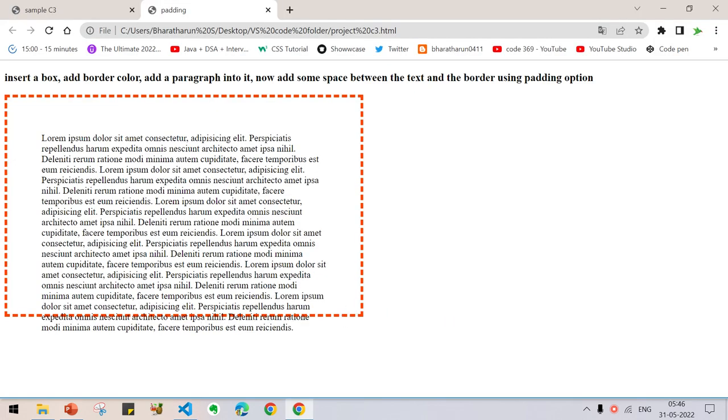It goes beyond the box. This is called overflow, and you cannot do anything with that, but you can use overflow options. That's what the use of the overflow option is. We have not made a video on overflow, but in upcoming videos we will be doing that. Let me show you what overflow is.